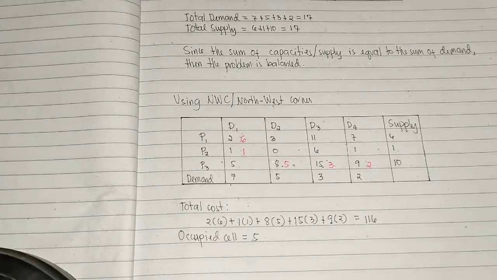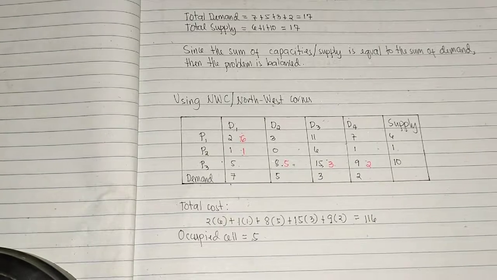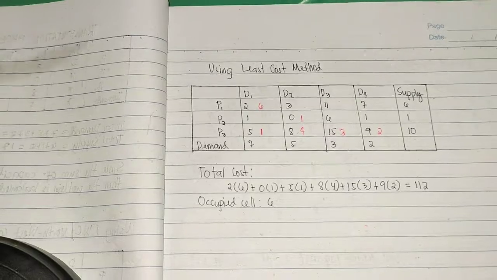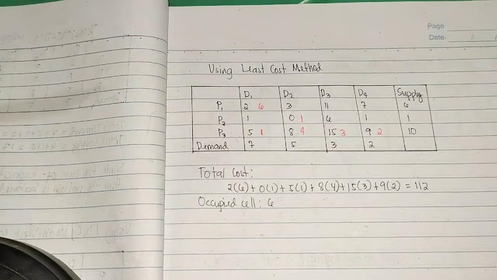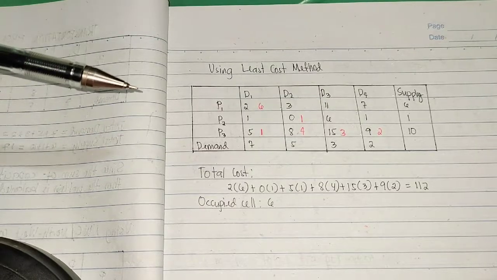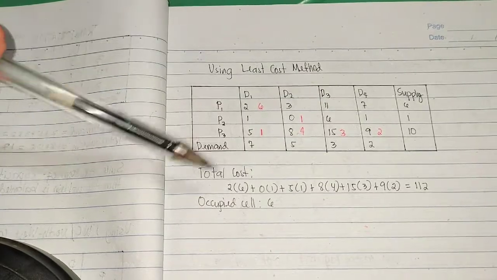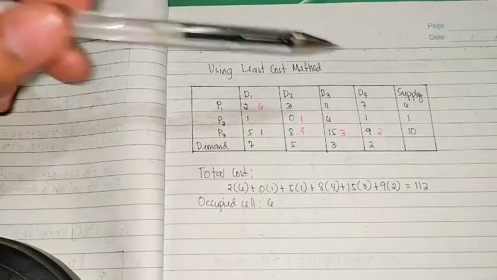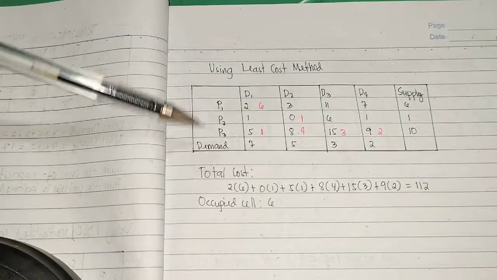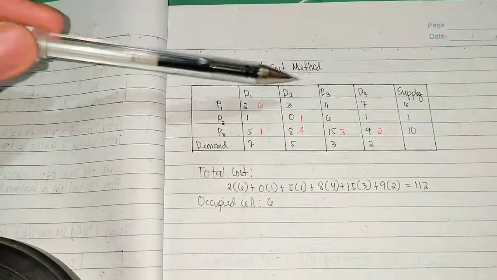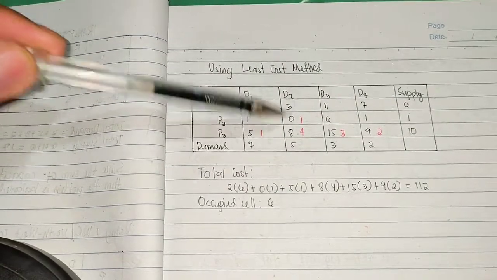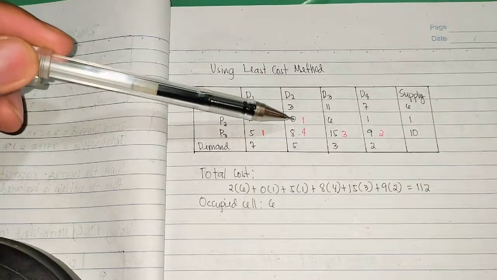Now, let's proceed to our least cost method. For our least cost method, ang pipiliin mo lang is yung may pinaka maliit na cost sa ating table. Alin ba dito ang pinakamaliit sa table? Hindi ito kasama ang demand, at hindi rin kasama yung supply. So dito, 0 ang pinakamaliit, so siya muna ang ating unang lalagyan ng ating allocated value.